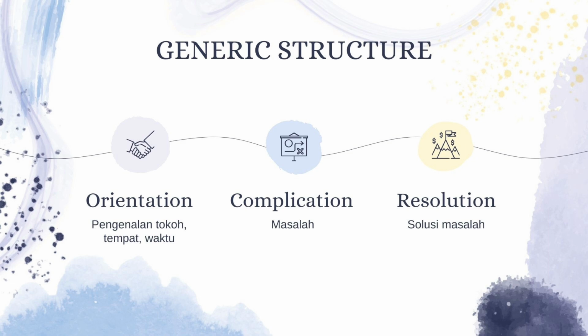Apart from these 3 generic structures, there are also other generic structures, namely evaluation, the stepping back to evaluate the story or the moral message of the story. Coda, change of the character or lessons or value of the story. Reorientation, the ending of the story.